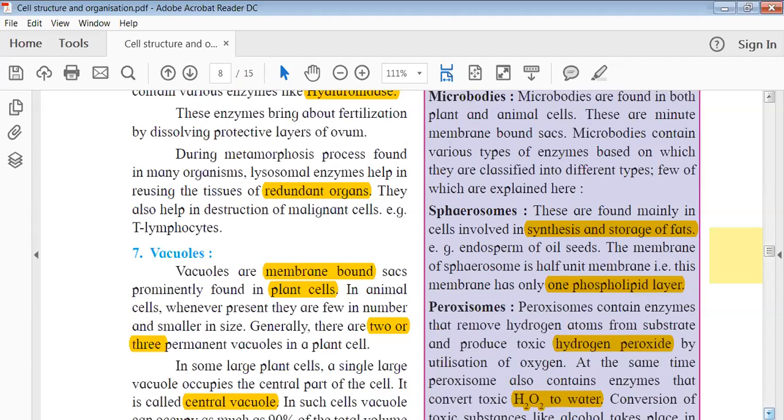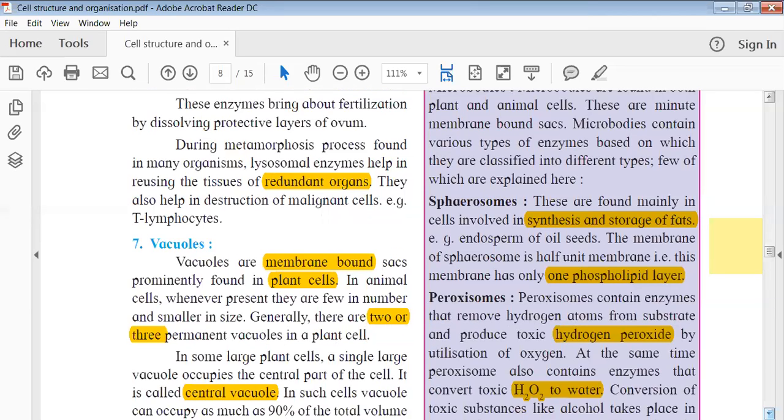But one special thing about the spherosome is that they have a half unit membrane. Now what is a half unit membrane? The point to note down is that this particular membrane only has a single phospholipid layer. Until now we have studied that whenever there is a membrane, there is a bilayer structure with two layers of phospholipid. But in the case of spherosome, there is a single phospholipid layer, and it is helping in the synthesis and storage of fats.